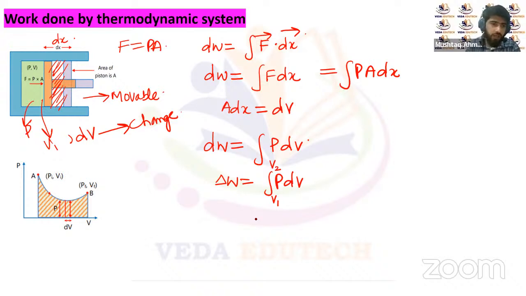Now you can see that the gas here is expanding. The gas will expand only when the force on the piston is along the direction of the displacement, or the piston displaces along the direction of the force. In that case, work done has to be positive. We can say that expansion is only possible when work is done by the system, by the gas present in the system.